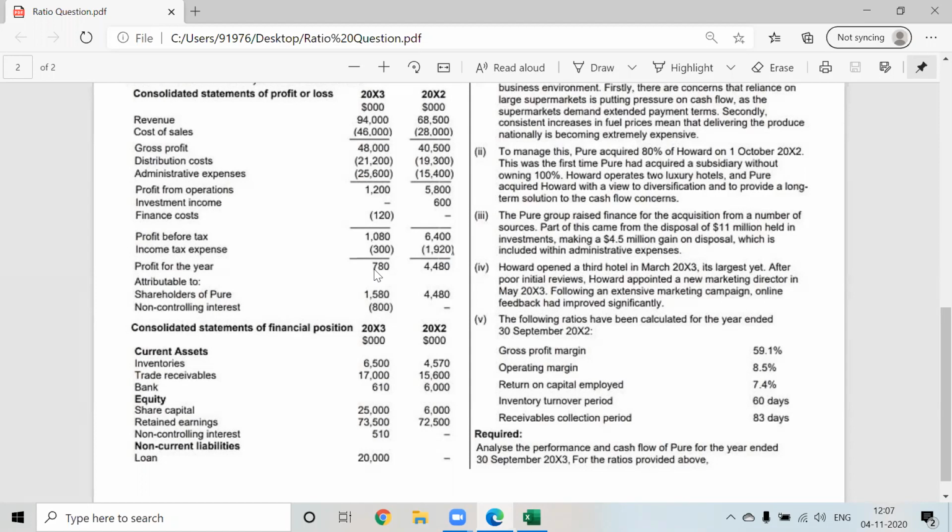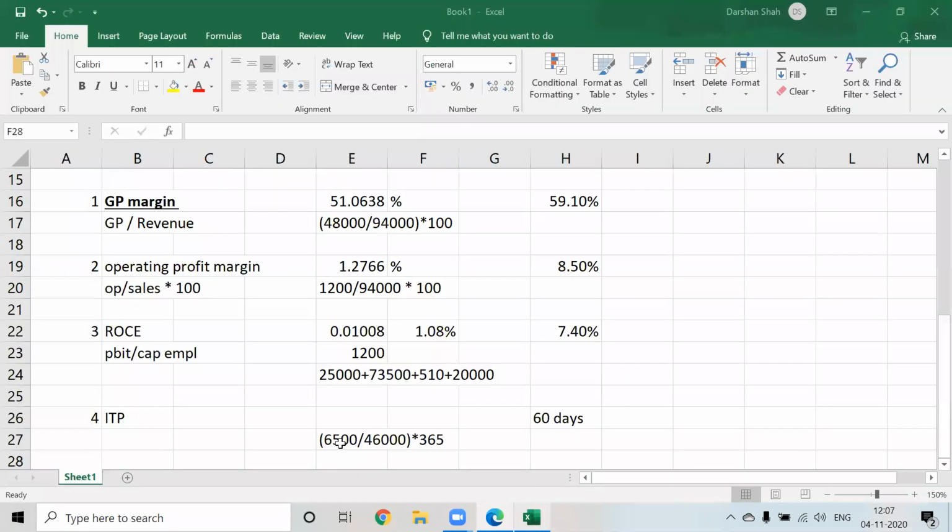For a consolidated balance sheet, we will have a combined inventory, so we'll take only closing inventory: 6,500 by 46,000 into 365. If the company was not diversified, then we would normally take average inventory, opening plus closing divided by 2.